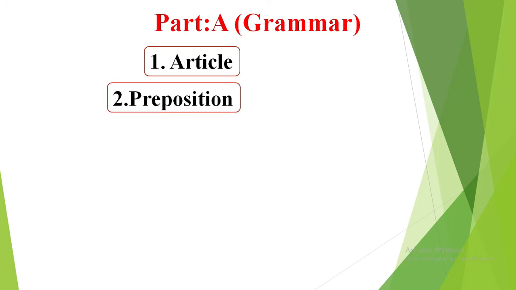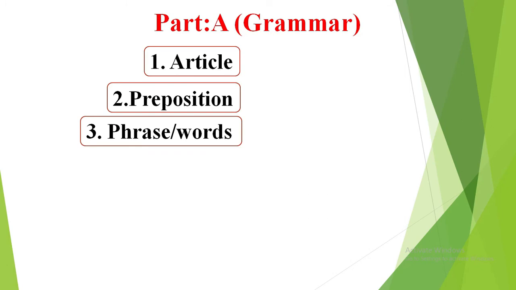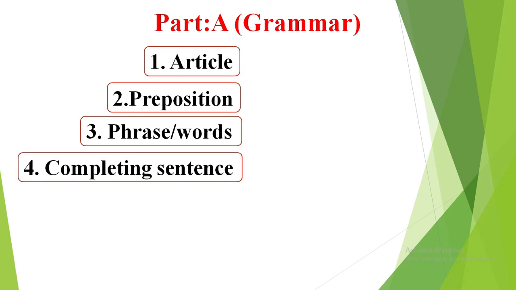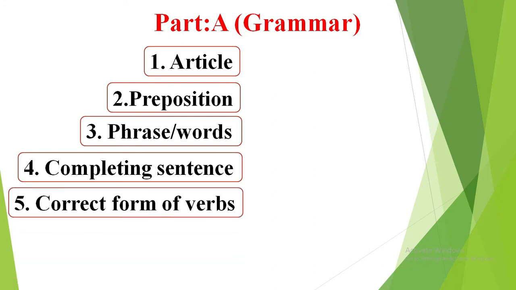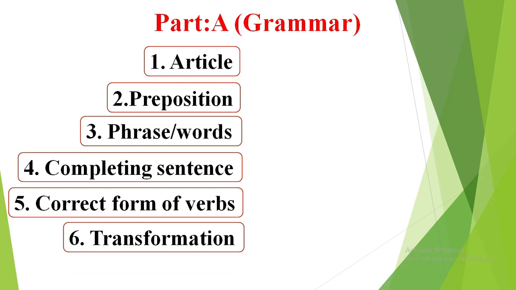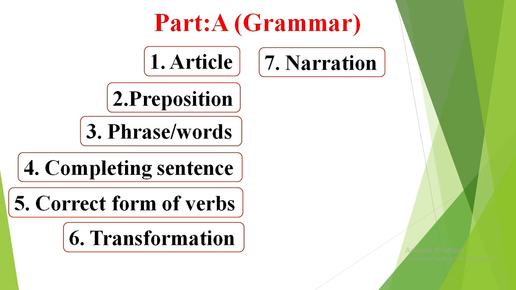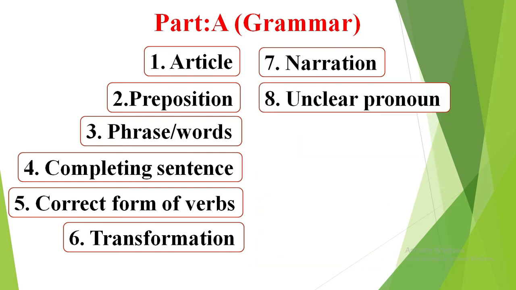Question number 2 you will get preposition. Question number 3 you will get phrase or words. In question number 4 you have to answer completing sentence. In question number 5 you have to answer correct form of verbs, or we can say right form of verbs. In question number 6 you will get transformation. In question number 7 there will be narration. In question number 8 it will be unclear pronoun.